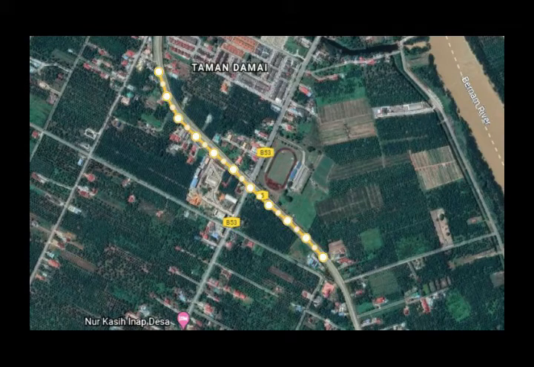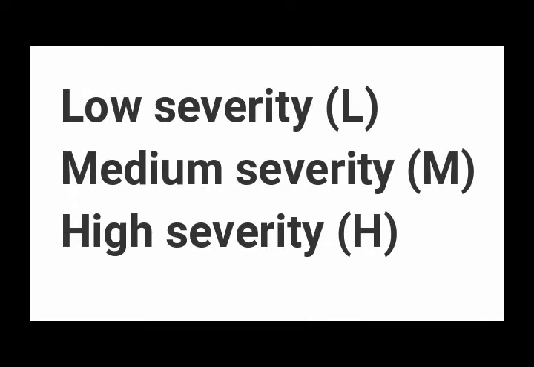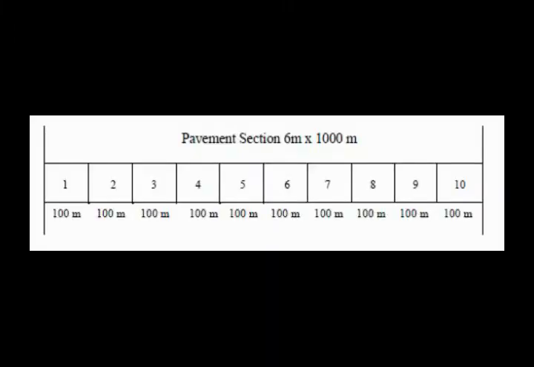Data was collected at the Kuala Selangor to Teluk Intan Sabak Selangor highway at 1 km length. The types of distress that can be found are alligator cracking, patching, pothole, and bleeding. The severity level of distress is divided into 3: low severity L, medium severity M, and high severity H. Data was divided into sample units like this figure, with an area of 6 meters times 1000 meters. The sample unit is equal to 10 samples.